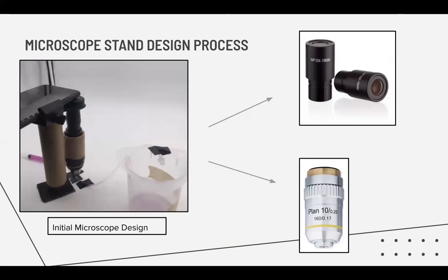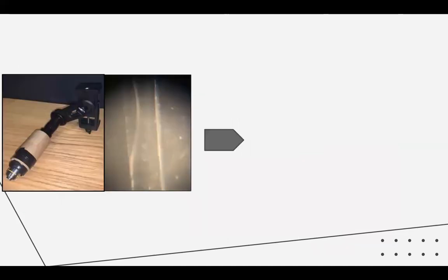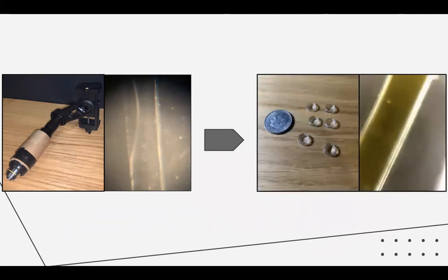The microscope stand we initially started off with can be seen here, which took advantage of two lenses, an eyepiece lens and objective lens, which resulted in a 100x magnification when they were aligned. However, we had difficulty aligning these lenses in a low-cost fashion, which led to our second design, which we also came to because the imaging quality was not ideal. When we used laser pointer lenses, however, this imaging quality improved drastically, as can be seen on the right. In addition, these small laser pointer lenses can be press fit into laser cut material, which allowed us to come to our final design here.